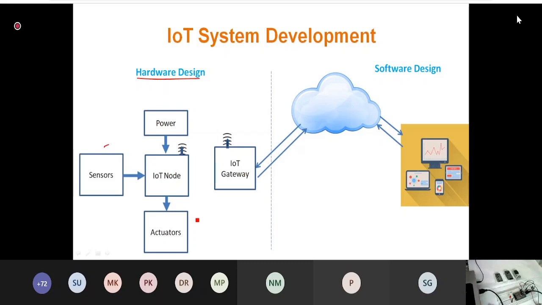You don't want to know whether the water pump is on or not, or any data from the pump. You just control your water pump. So in that case, we will not have sensors, but only actuators, because your pump will act as the actuator. Okay.